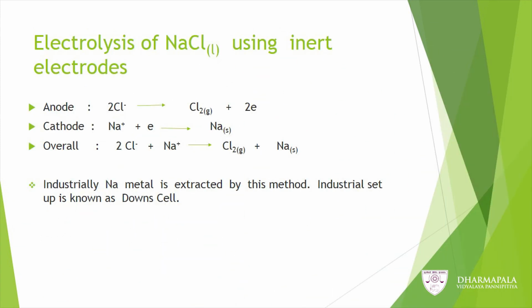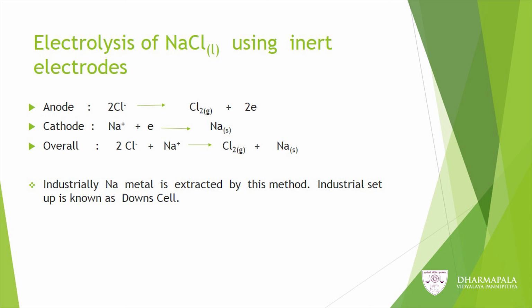So, you can see the electrolysis of liquid sodium chloride using inert electrodes. At the anode, Cl- will convert into chlorine gas, Cl2, and at the cathode you will get solid sodium; that means liquid Na+ reacts with electrons to form solid sodium. The overall reaction is Cl- and Na+ forming chlorine gas and solid sodium.